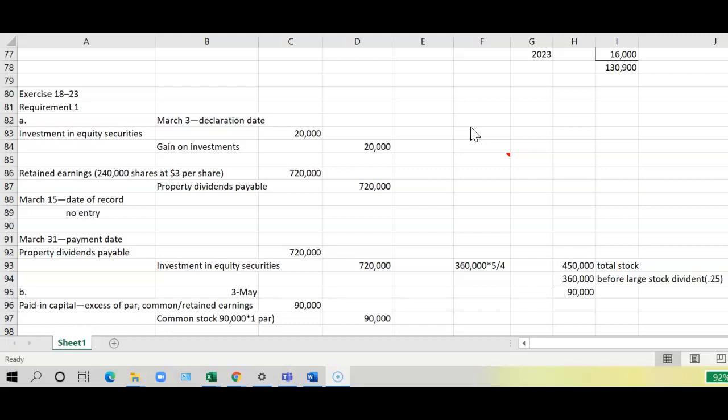So we would take the $3 times the 240,000 shares. So at that time, the fair value at date of declaration was $720,000.